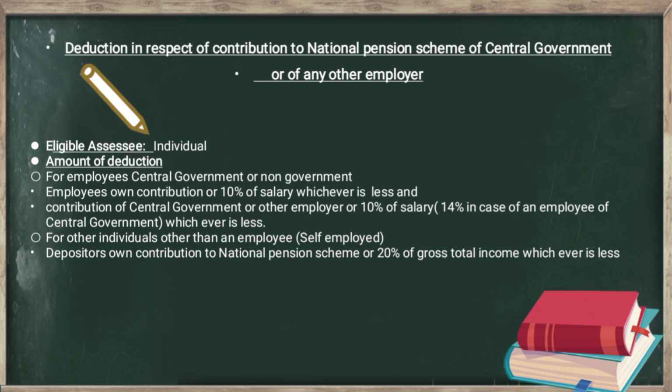And moreover, an additional deduction up to rupees 50,000 in respect of the depositor's contribution, in addition to the overall cap of rupees 1,50,000, is also available. The additional deduction shall be allowed to a specified depositor, that is a government employee, non-government employee or non-salaried employee who has paid any amount under the new pension scheme.